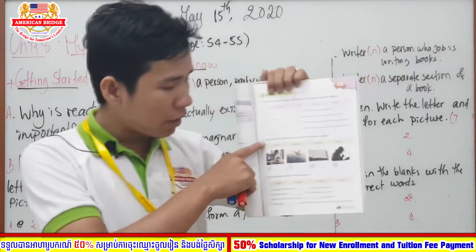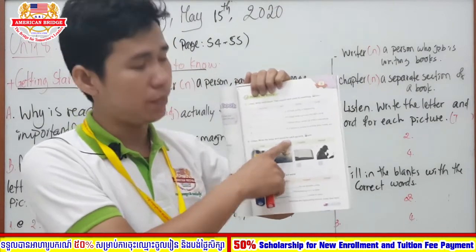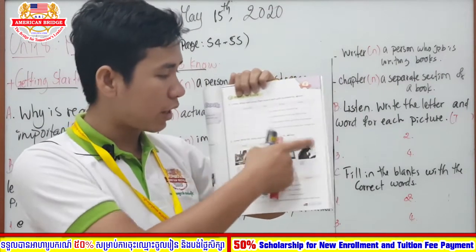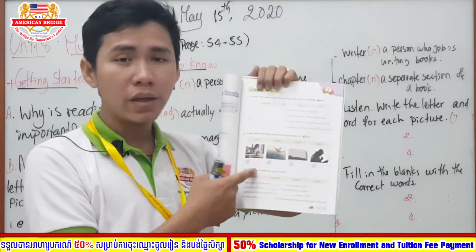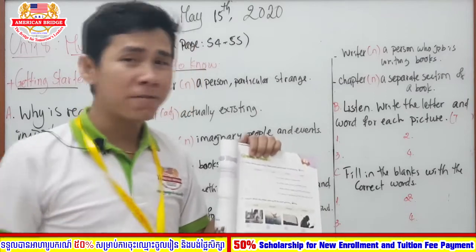Okay, alright. So now, everybody, we are going to move on to the next section, section B. So section B, listen, write the letter and words for each picture. So we listen and we are going to write the word in the box here in order to complete it. Okay, so the first one we are going to listen and write the word first.